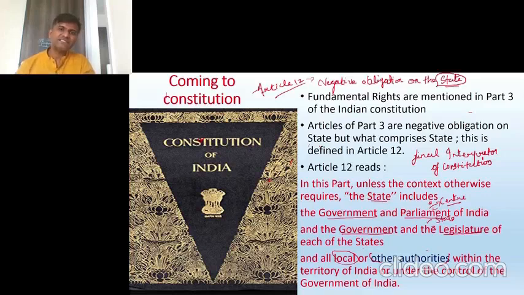Why do we have to correct the decisions? Because society is evolving. So society is ever evolving. We were not the same in 1947, 1950s as we are in 2024. The situations are different. The societies are different. So according to the society's situations, the decisions are to be changed. The decisions which are taken by the Supreme Court today might not be relevant in the coming days. In the coming days, the situations will be different. The people will be different. The generation will be different. So decisions have to be evolved that way.